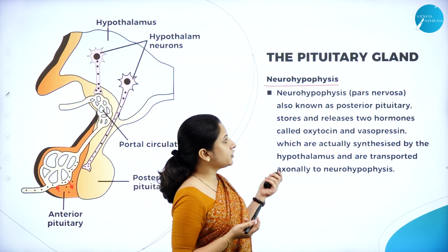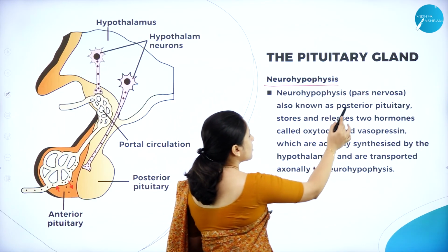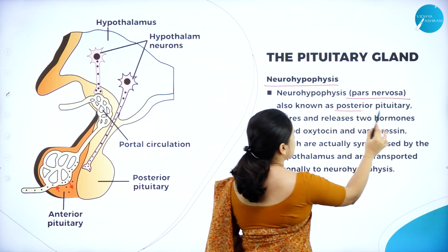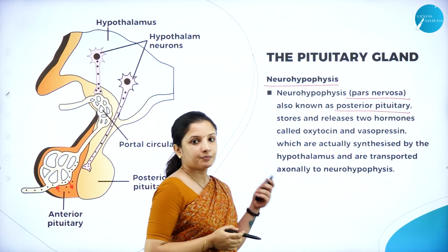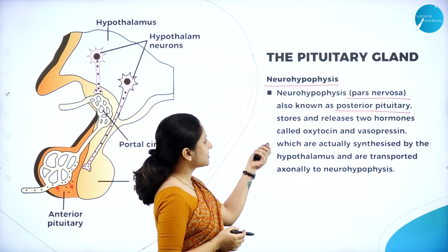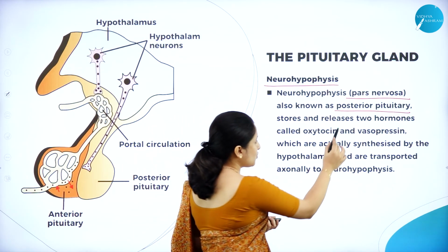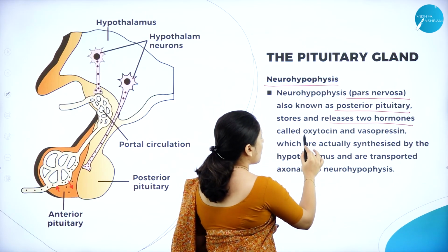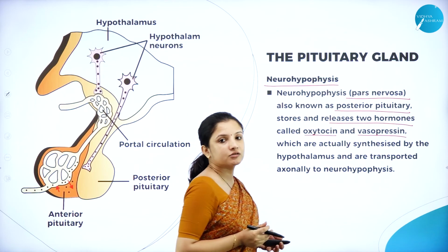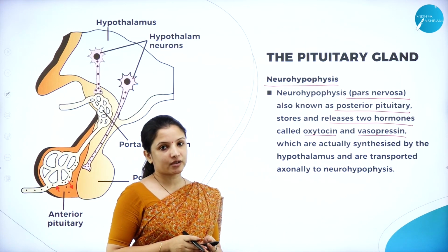Now talking about the neurohypophysis, which is called the pars nervosa, and it is also called the posterior pituitary. The pars nervosa stores and releases two hormones: oxytocin, and vasopressin. Vasopressin is also called the antidiuretic hormone.